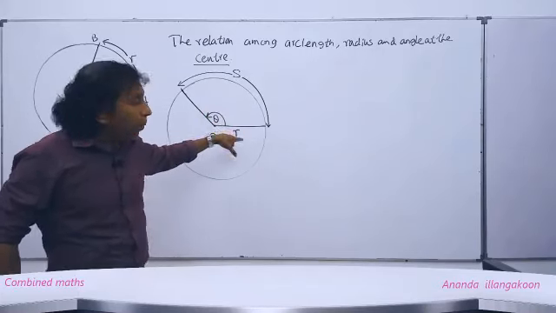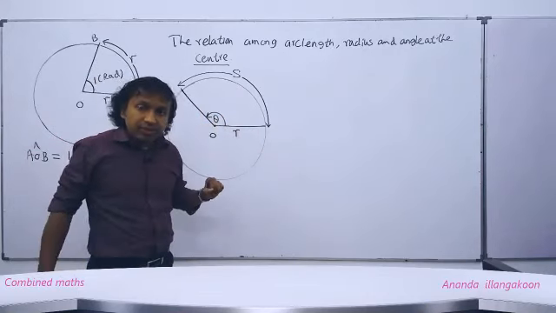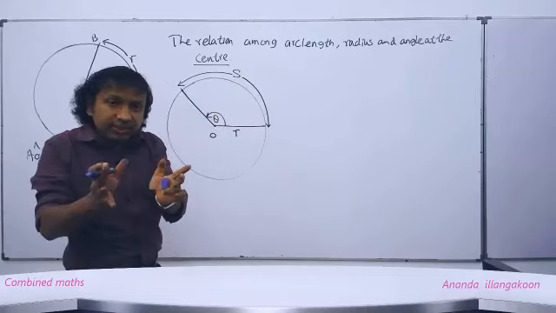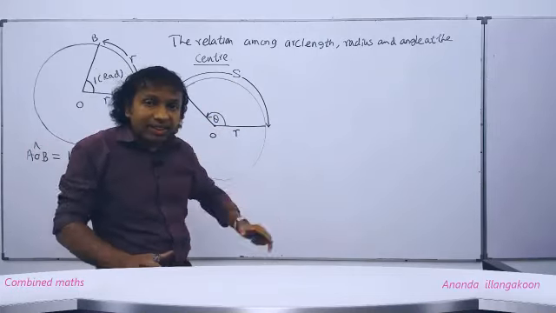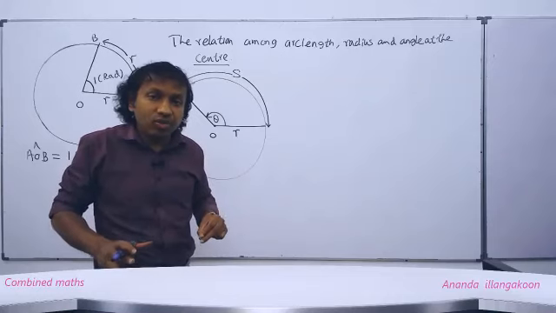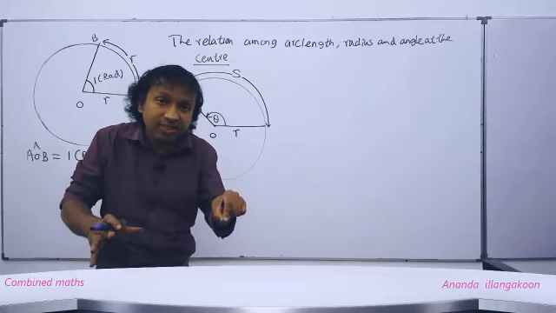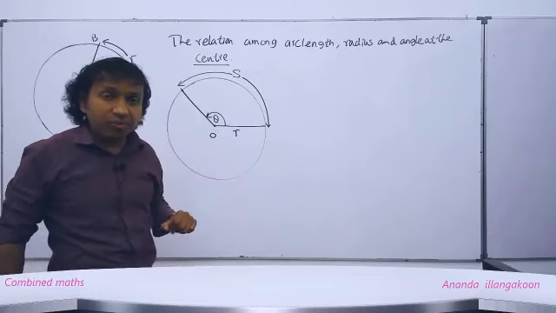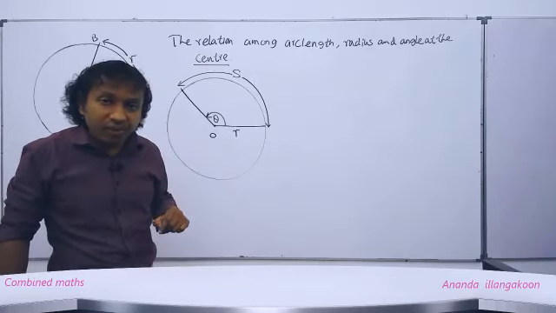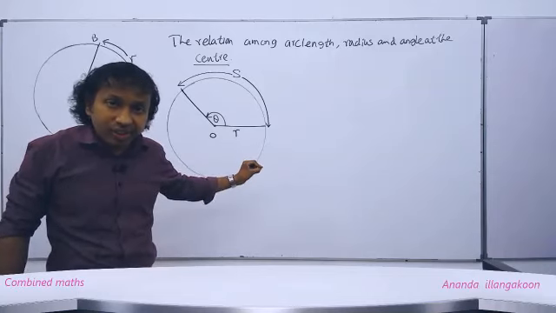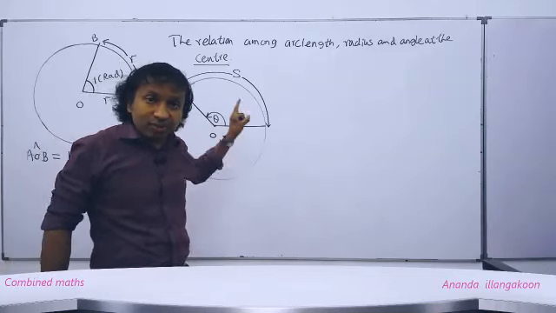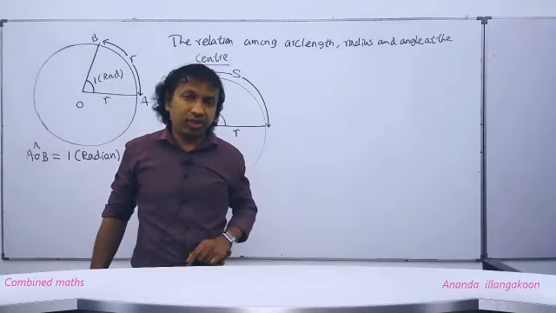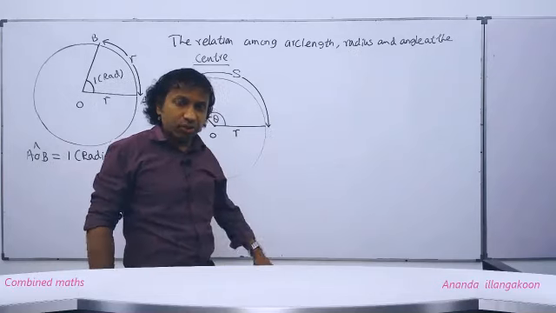That means this angle theta in radians is equal to how many arc lengths of length R are there in this arc length S. How many arc lengths of length R are available in S is equal to the number of radians available at the center. Then we can write one sentence: the number of radians available at the center of the circle is equal to S divided by R. But since we have taken that number of radians as theta, that S by R should be equal to theta. Thereby using cross multiplication, we get S equals R theta.